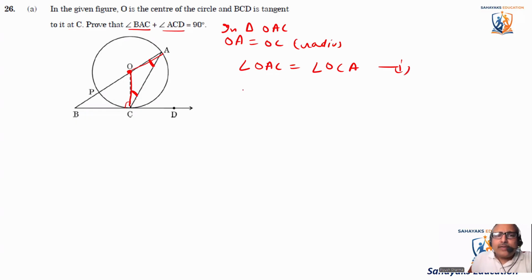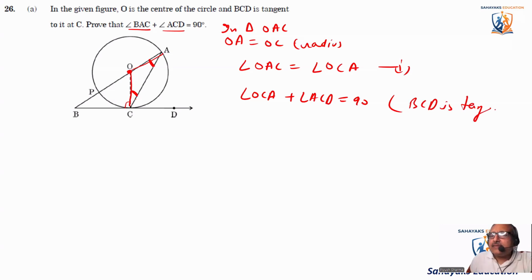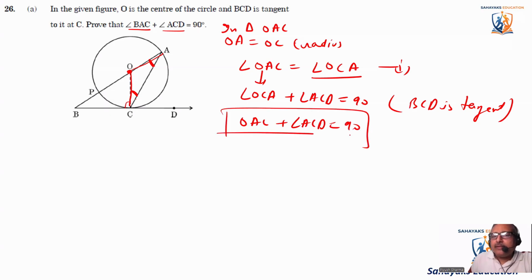Now we know that angle OCA plus angle ACD is equal to 90. Why? Because BCD is tangent, it is 90. Now instead of OCA, I'm putting the value OAC. So it becomes OAC plus angle ACD is equal to 90. Okay, this comes from 1. Okay, so the simple question.